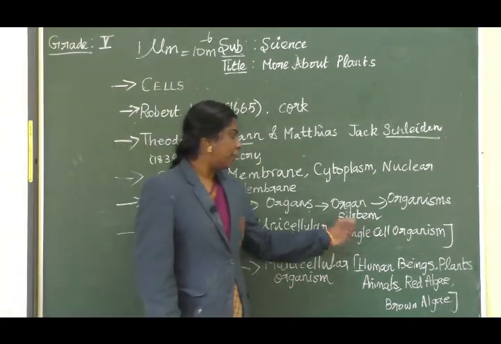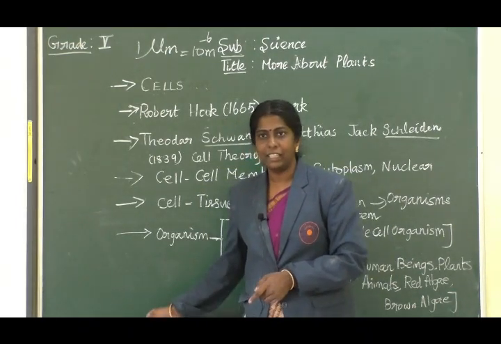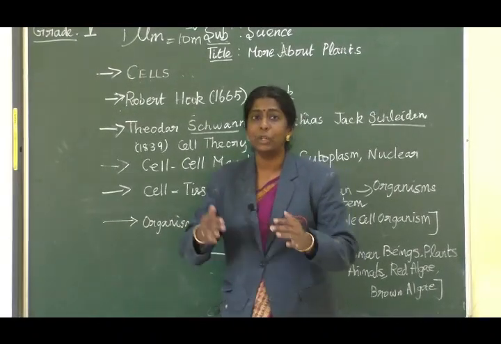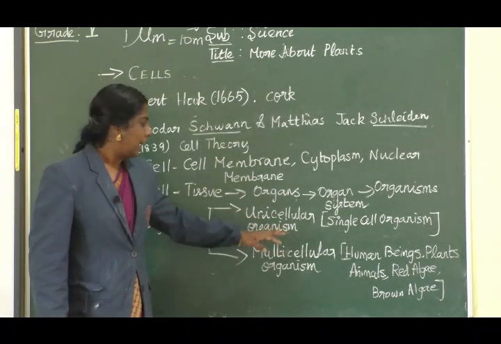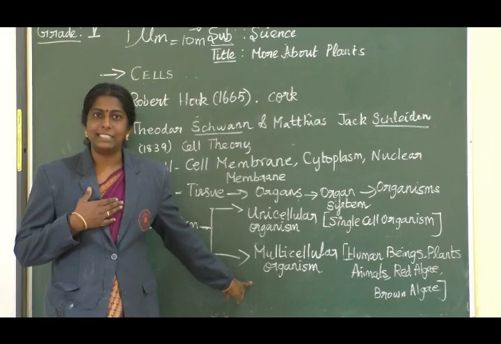Okay, so for example, for single cellular organisms: bacteria, blue-green algae, amoeba, paramecium. There are so many; more than 20,000 species have been determined as unicellular organisms. And for multicellular organisms, we human beings are an example.